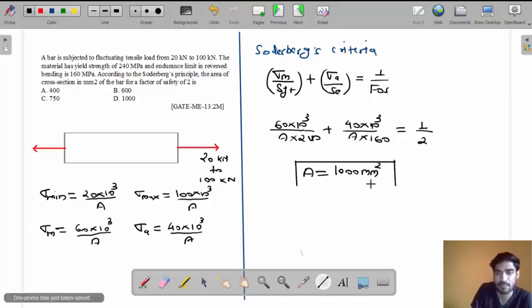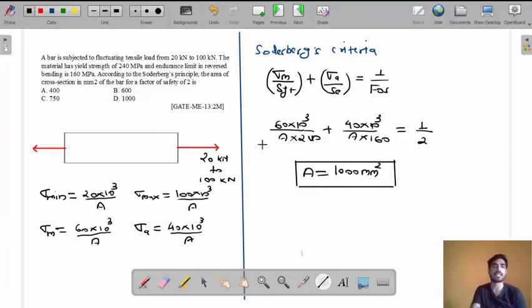So which one is the answer, my friend? From the options, you can find the answer. 1000 mm square, option D. D is the answer.